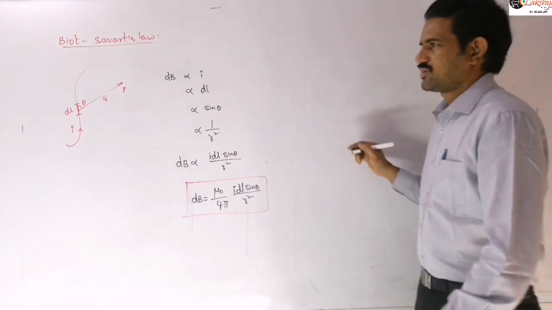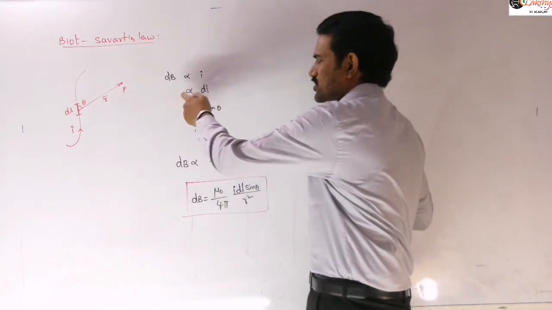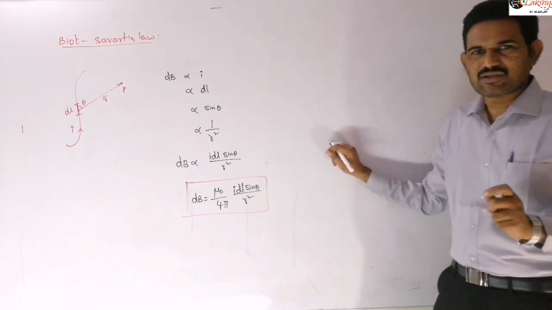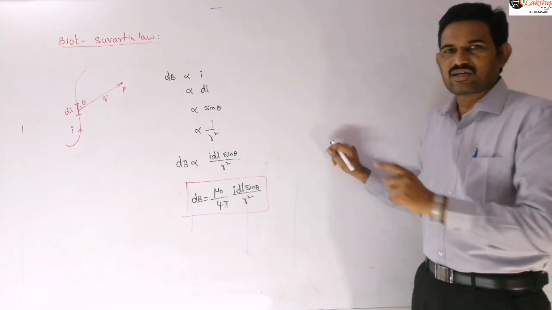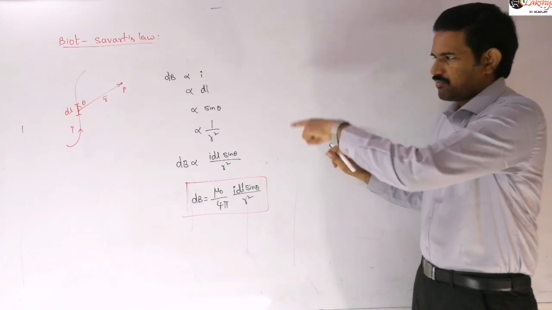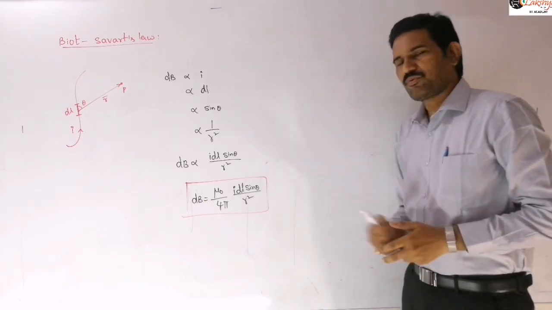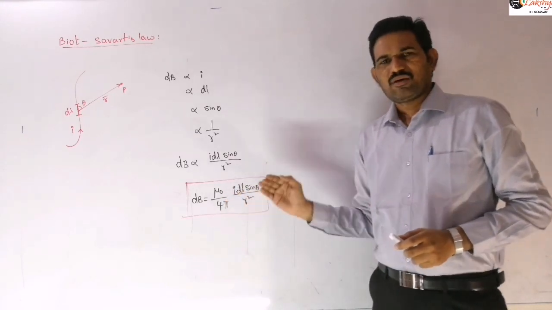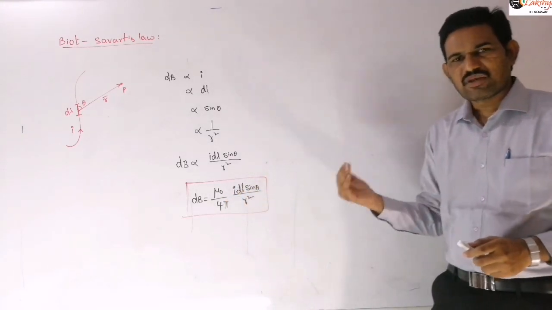Just to mention, Biot-Savart's law states that the magnetic field due to the small current carrying element is proportional to all those factors, and this is a proportionality constant here. If any other medium is there, then we write the mu value of that medium here, the permeability of that medium.